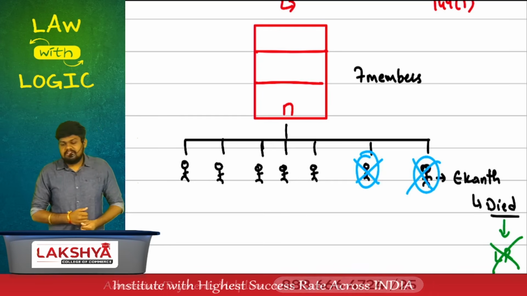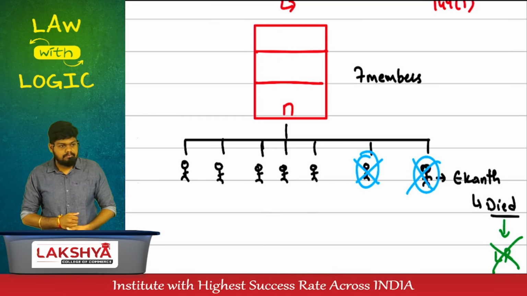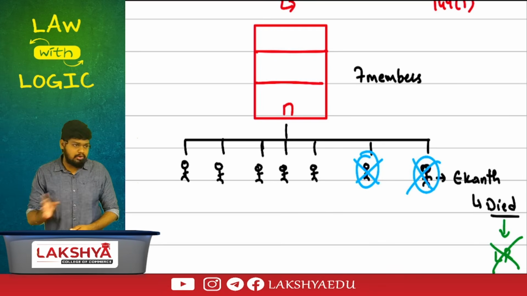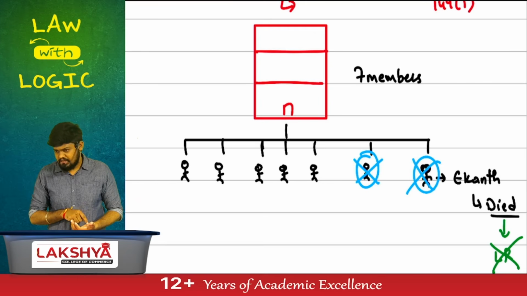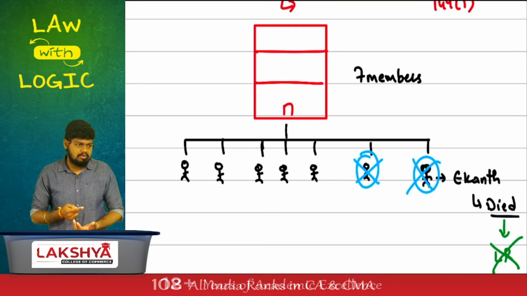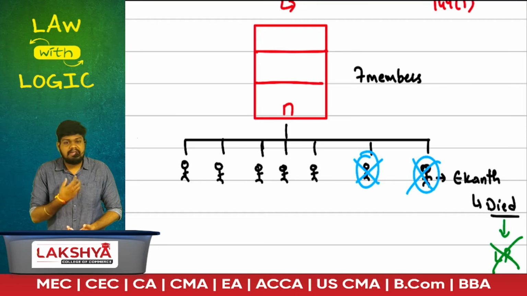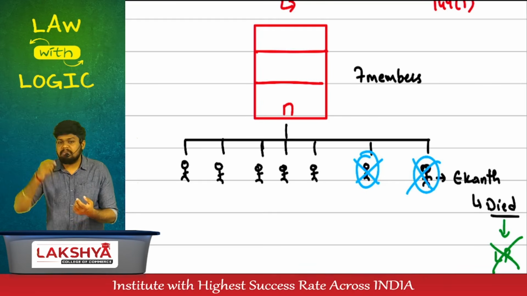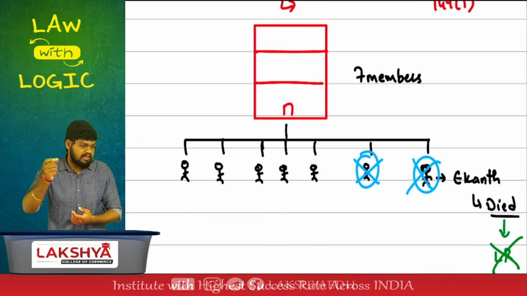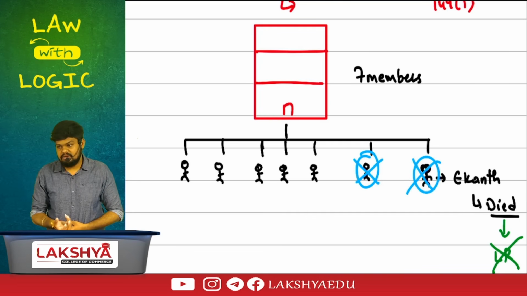A public company must have a bare minimum of. But if at any point of time, the number of members in a public company has fallen below the minimum requirement, don't use the word 7. Then the company has a time limit of 6 months to add members and meet the minimum requirement. In this 6 months, it will be deemed to be a public company.